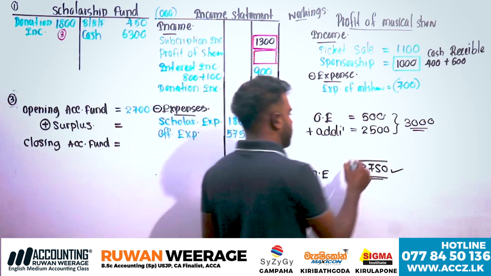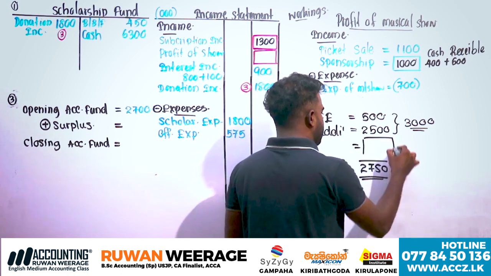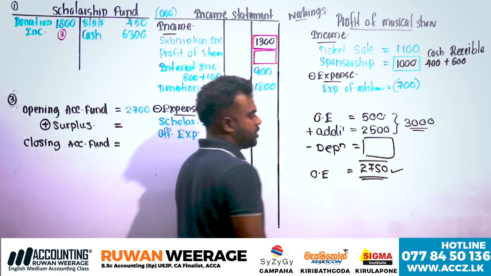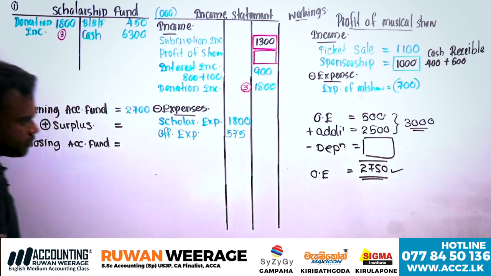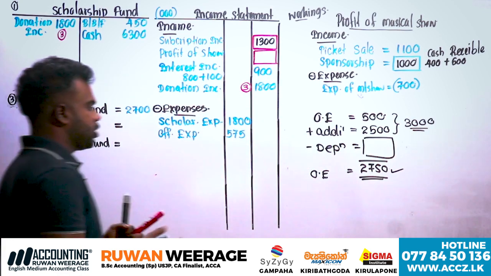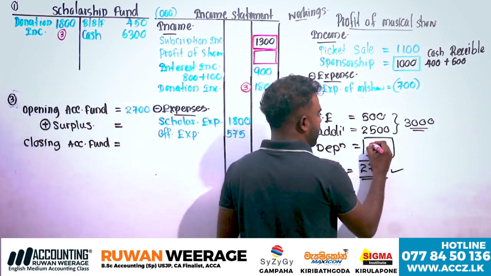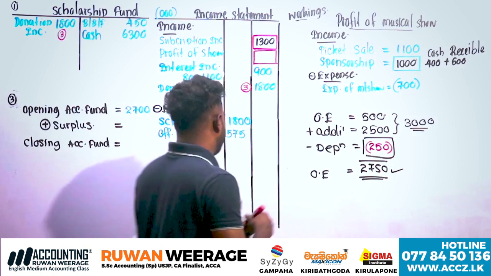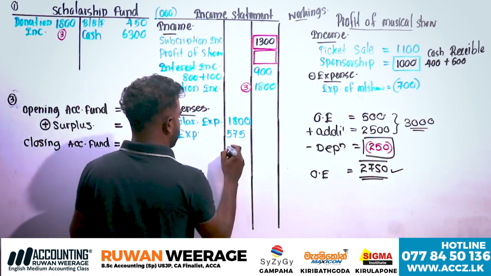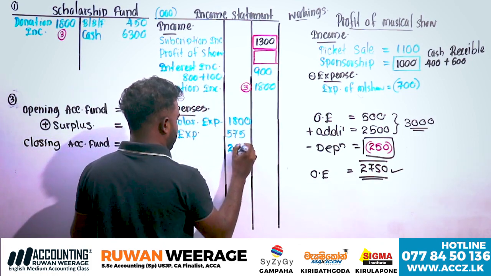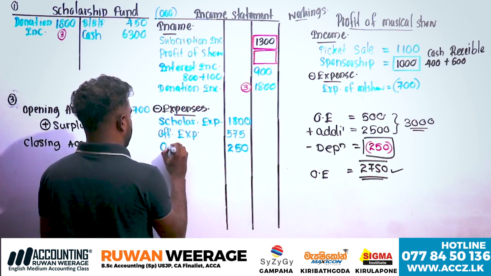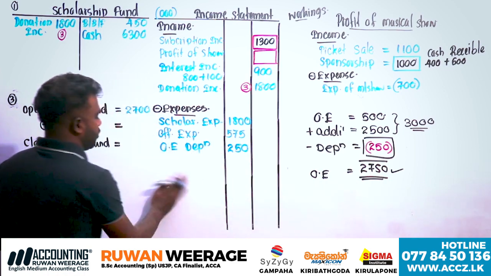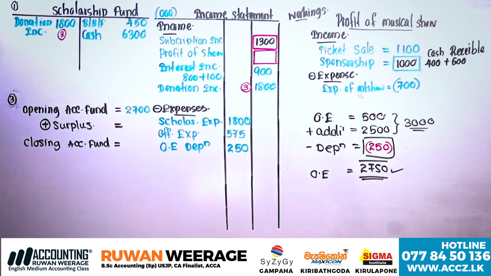What's the difference? Why did the value decrease? Because of depreciation. Now record depreciation 250.